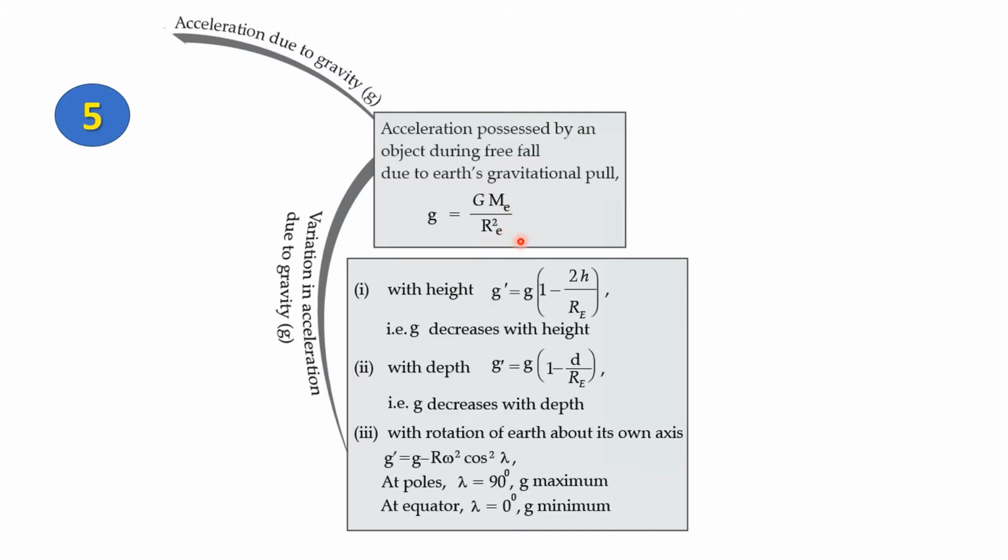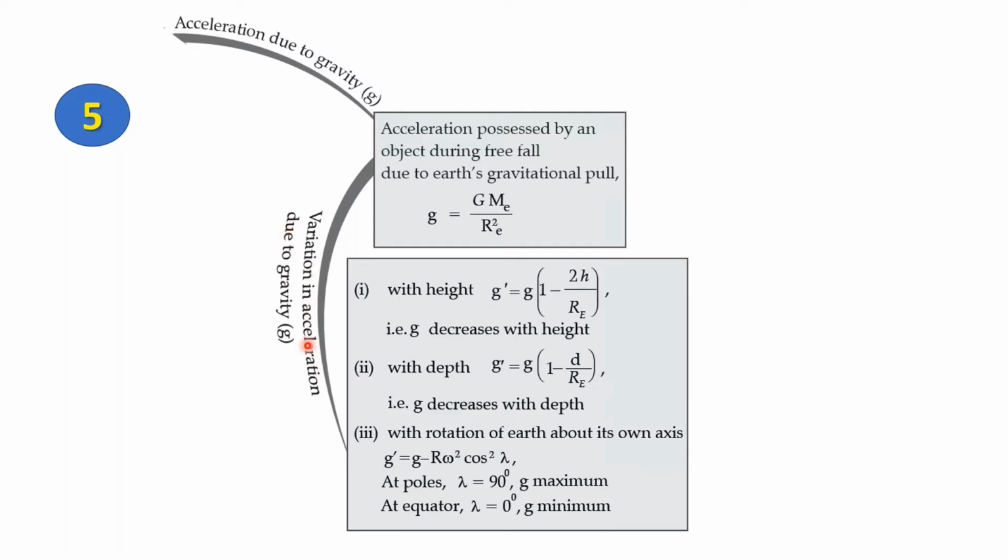Now, in your earlier chapters, you would have known that the value of acceleration due to gravity is 9.8 meters per second squared at the surface of the Earth. However, in this chapter, you're going to learn the different values for acceleration due to gravity. Therefore, that value becomes non-existent.